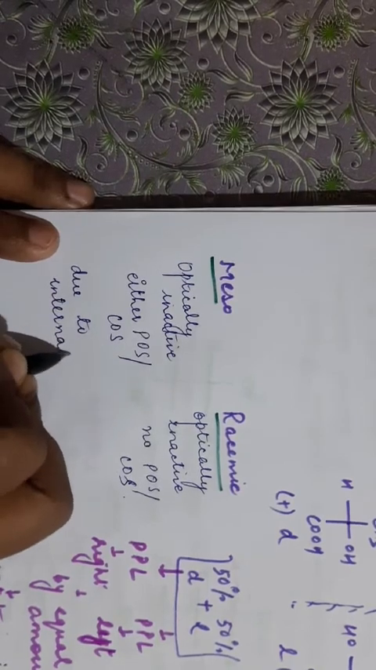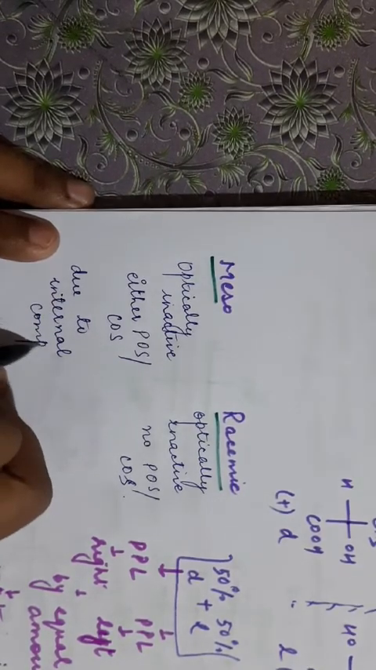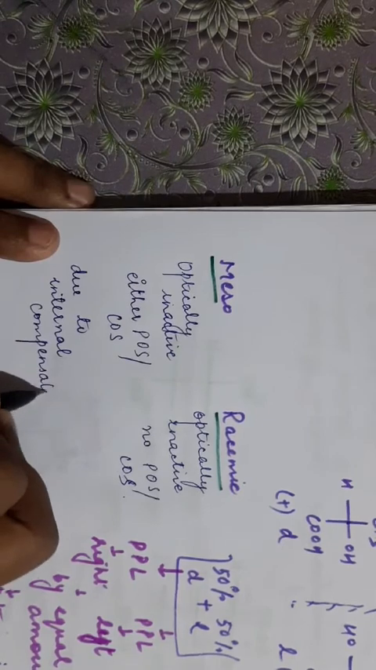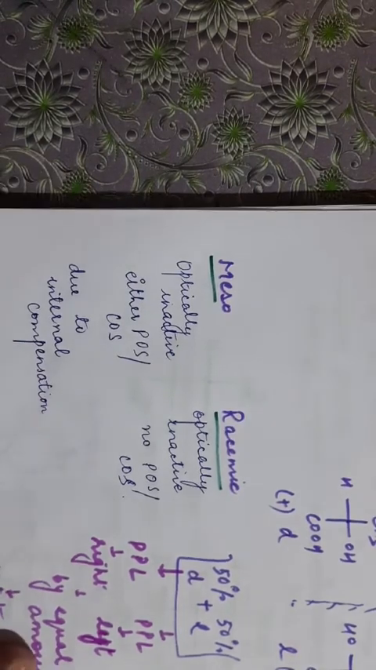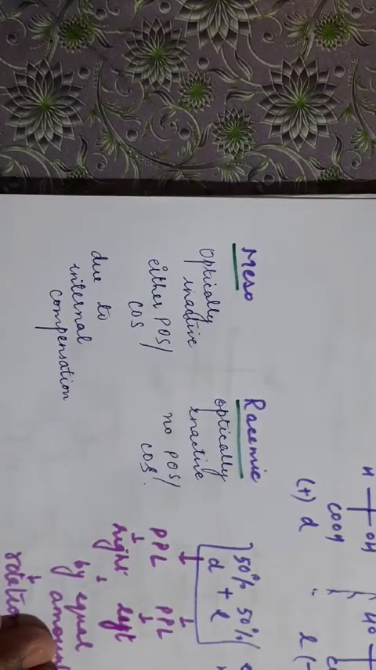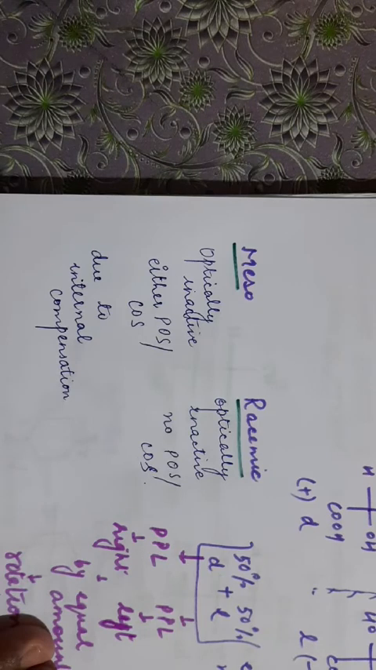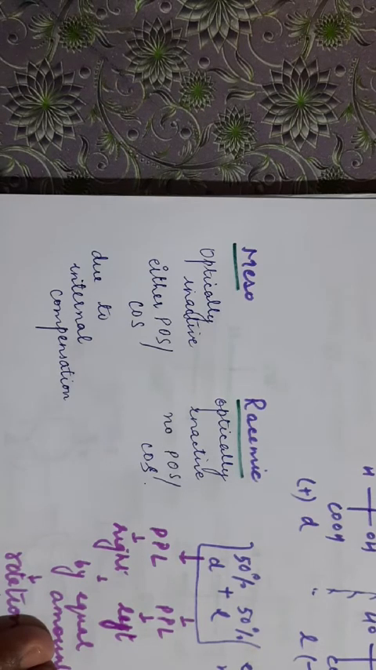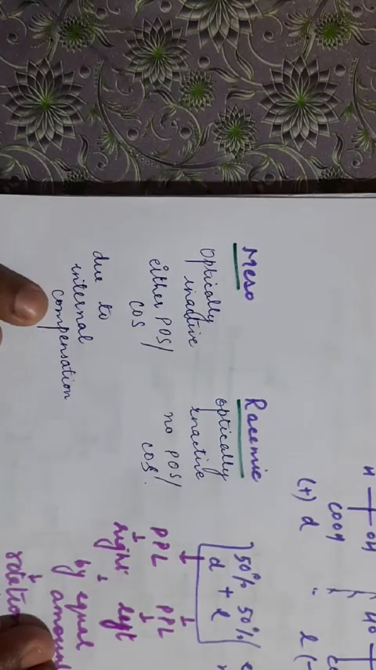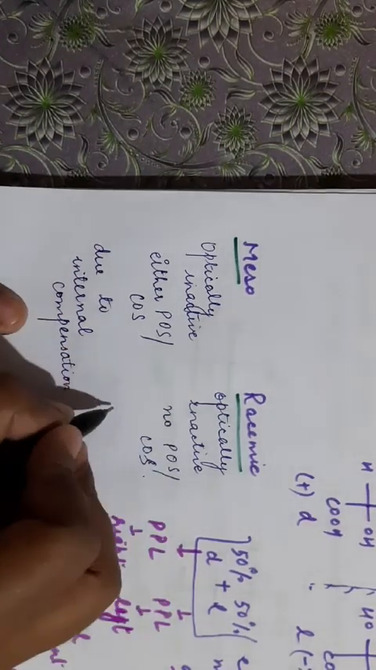Internal compensation means the rotation caused by one half of the molecule is exactly opposite to the rotation caused by the other half of the molecule. It had a plane of symmetry, and because of the plane of symmetry, the rotation of the upper half was opposite to the rotation by the lower half. So it is optically inactive due to internal compensation.